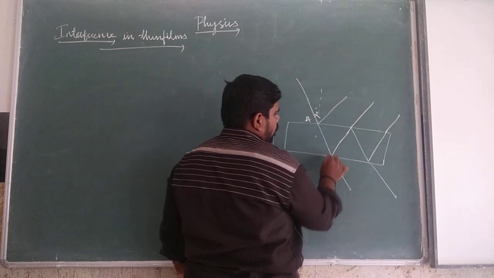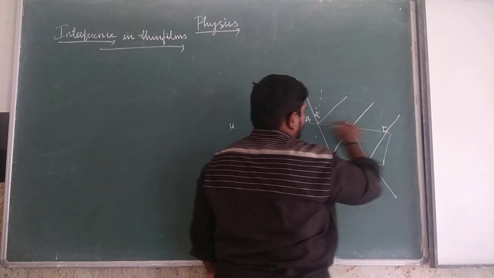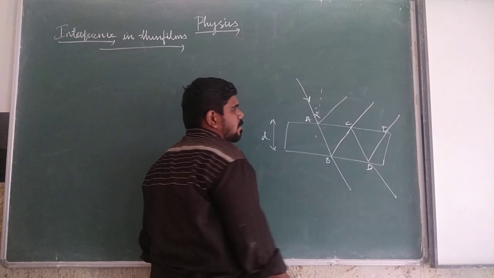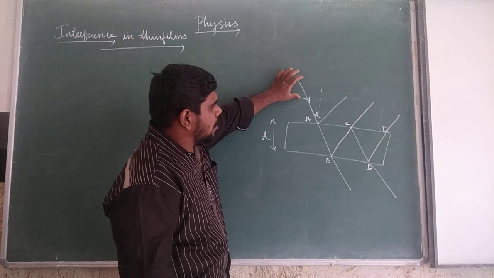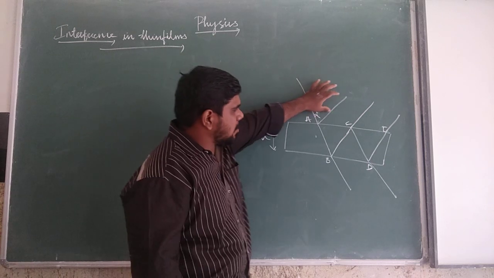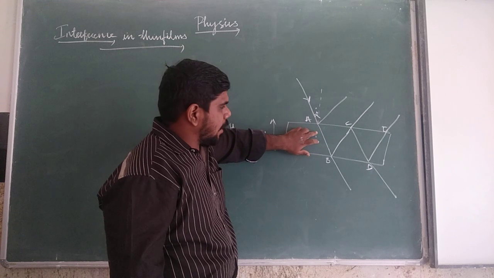So A, B, C, D. When a ray of light is incident on the thin film with the angle of incidence i, a part of the light will be reflected and a part of the light will be refracted. When the refracted light reaches the lower surface of the film,